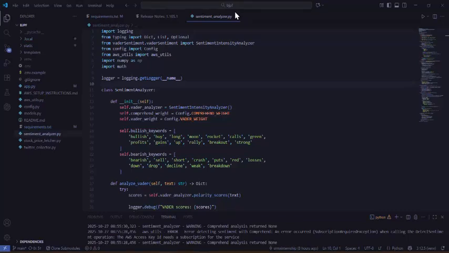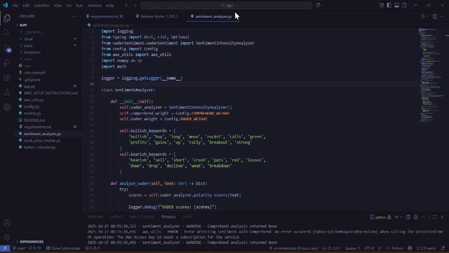Today we will be presenting our project, the Twitter Financial Sentiment Analysis Platform. It is a comprehensive Flask-based application that collects tweets about stock symbols, performs hybrid sentiment analysis using VADER and AWS Comprehend, and provides real-time insight through an interactive dashboard. Now we will talk about the features of our project.